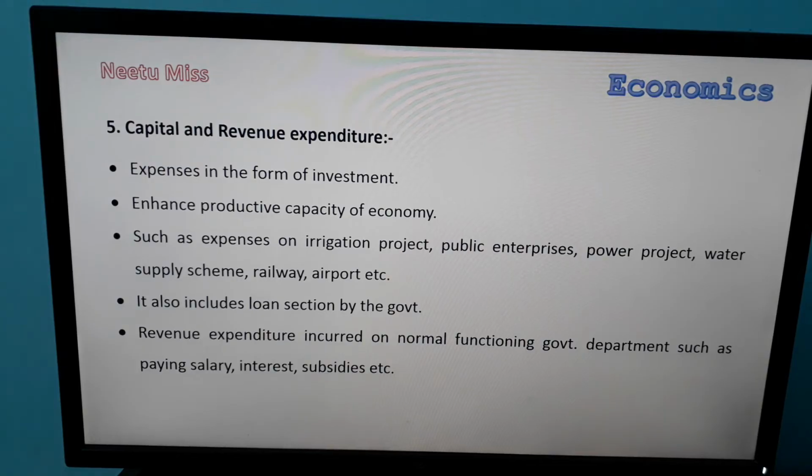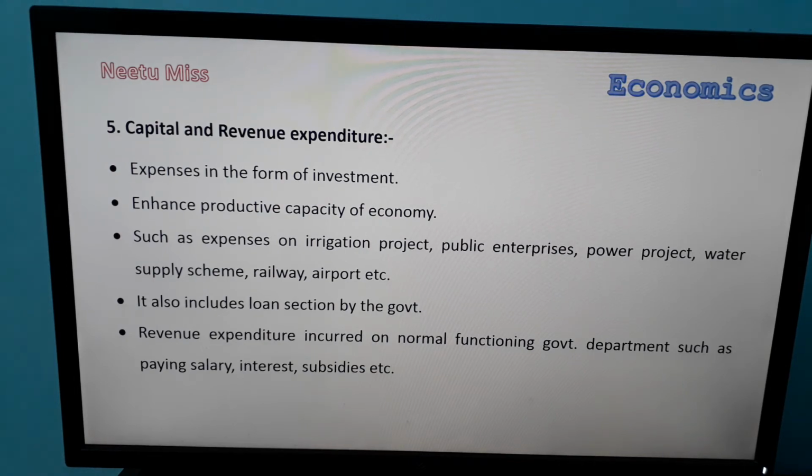Next is revenue expenditure. Revenue expenditure means where the government spends money on the normal functioning of a government department, such as paying salary to government employees, interest on loans, subsidies. So these come under revenue expenditure. Capital expenditure takes place in the form of investment, whereas revenue expenditure takes place in order to perform government activities.